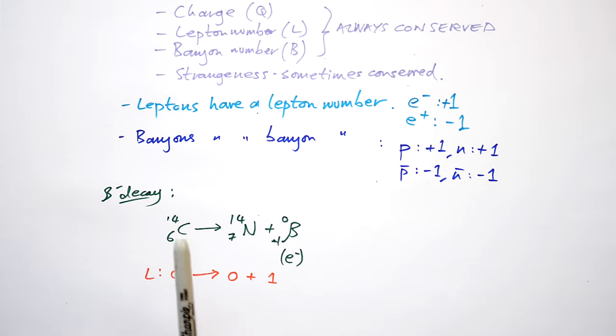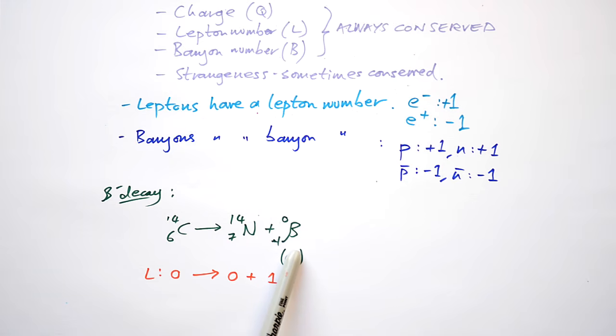Well, let's have a look at a specific example. Let's look at beta minus decay. Carbon-14, 6 protons, 8 neutrons, turns into nitrogen. That's because one of the neutrons has turned into a proton. And we get a beta particle, which we know is just an electron, being chucked out.